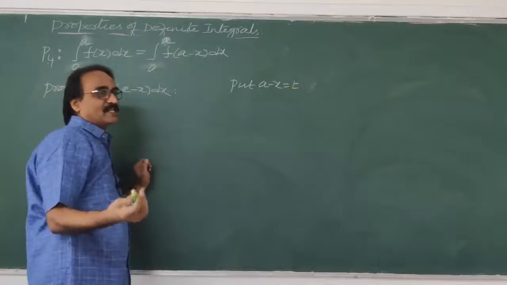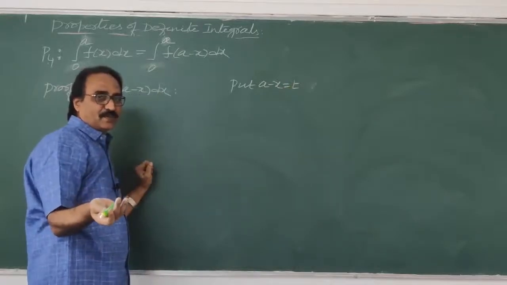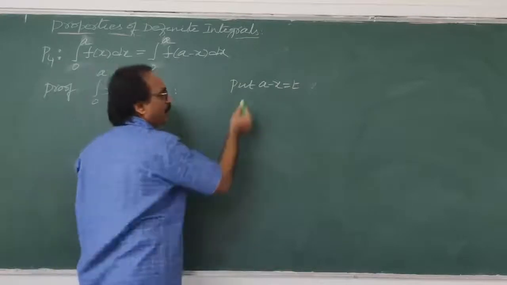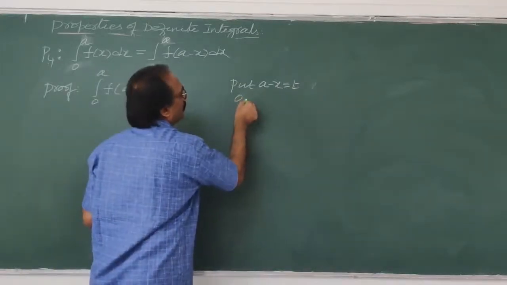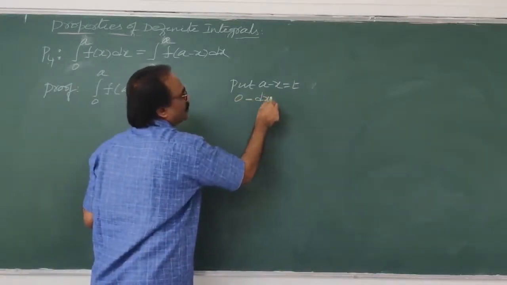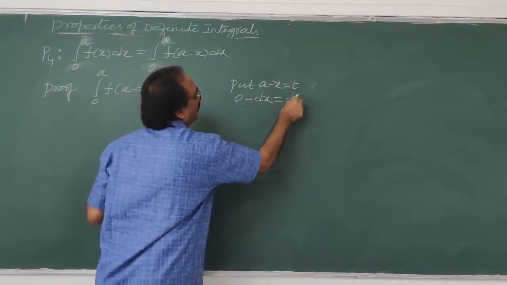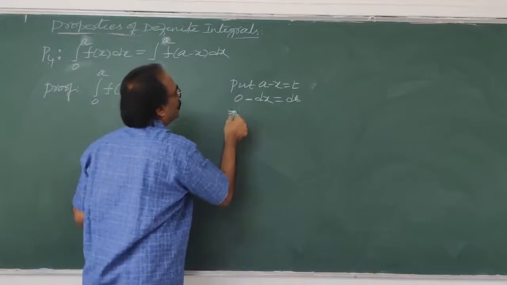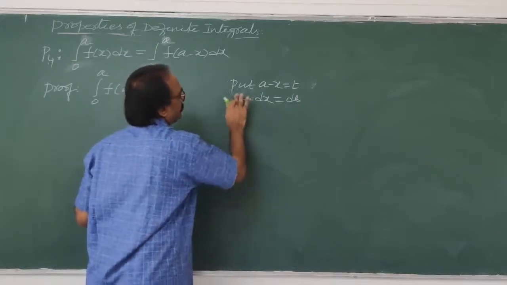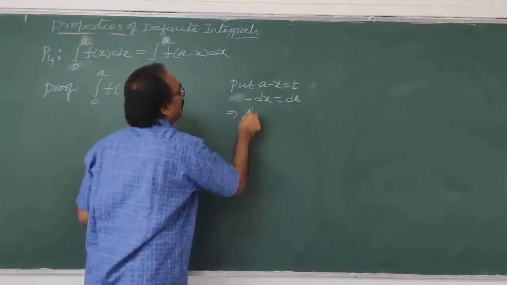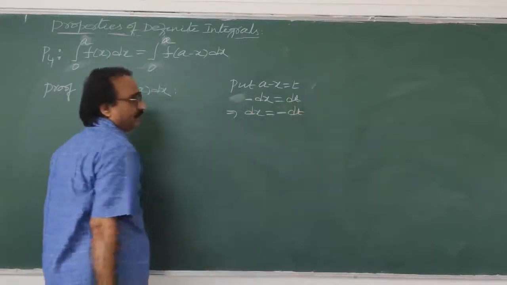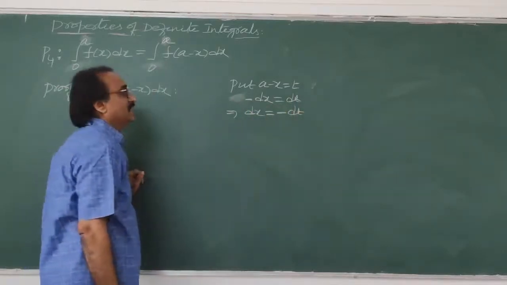Same as a plus b minus x equal to t in the previous property; now a minus x is here, that's why it's t. Derivative: derivative of a is 0, minus derivative of x means minus 1, equal to dt by dx. By cross multiplication, dx is equal to minus dt.